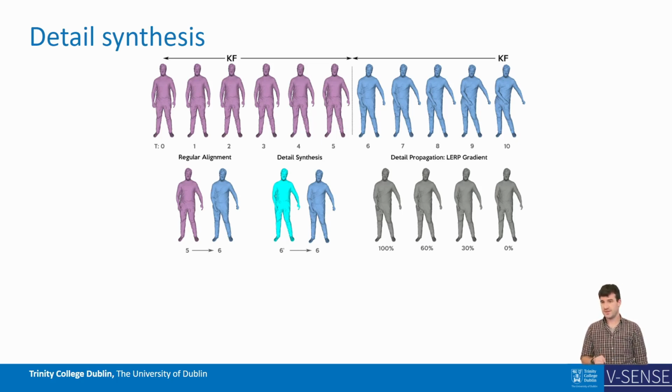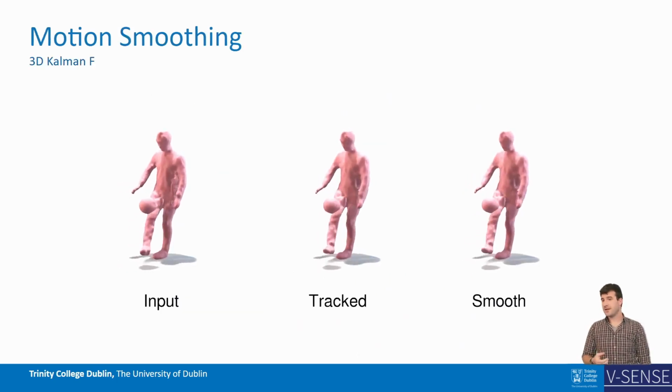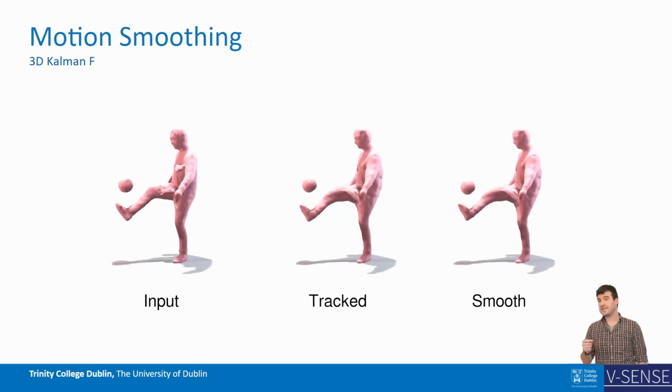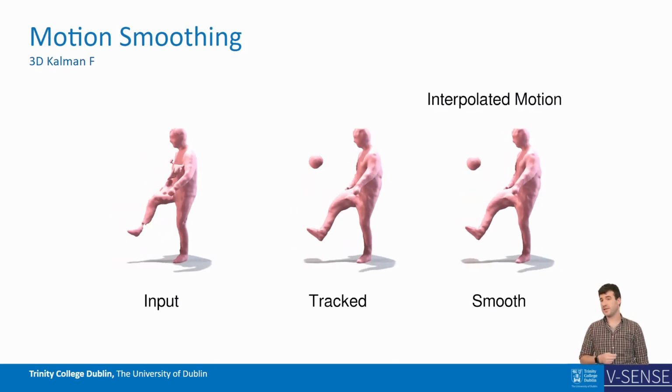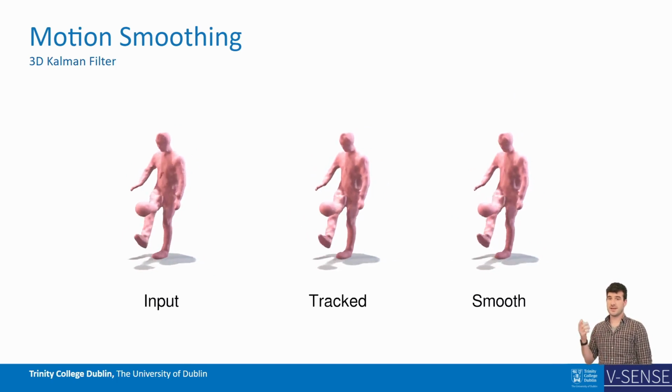This deformation between 6' and 6 is then linearly interpolated for a number of steps equal to the number of frames between the keyframe and the last frame. Using cached deformation data from the initial tracking step, the interpolated steps are propagated backwards to the corresponding frames in order to simulate a deformation and reduce jarring topology changes at the boundary. As a final global smoothing operation, we implement an adaptive 3D Kalman filter to further improve the temporal coherence of the result. In particular, this helps propagate missing motion from the geometry recovery process, which can be seen in the interpolated motion of the ball.